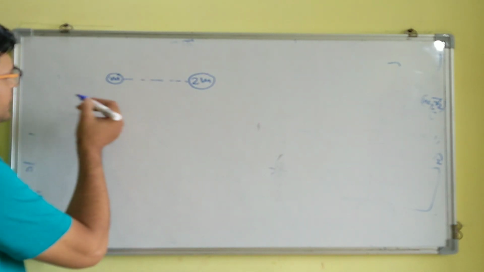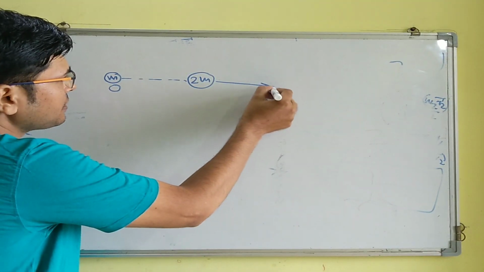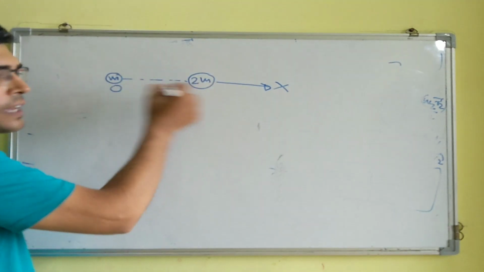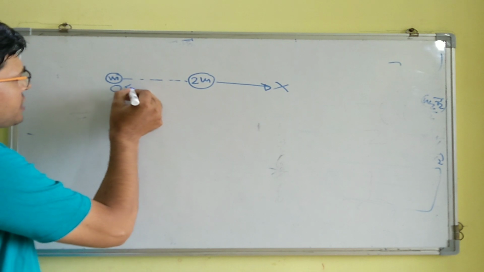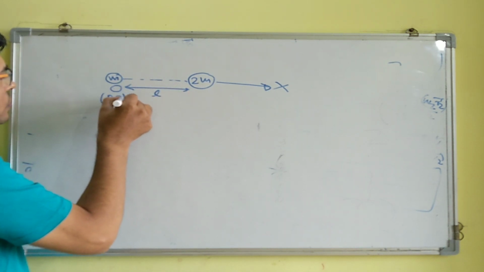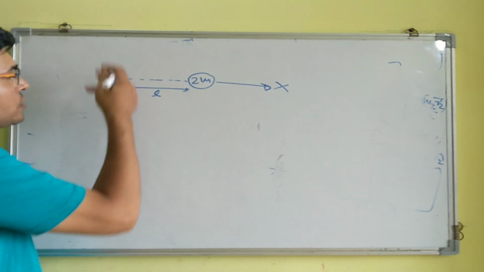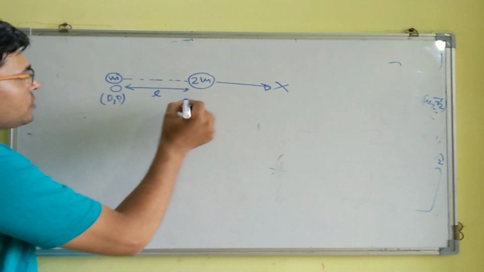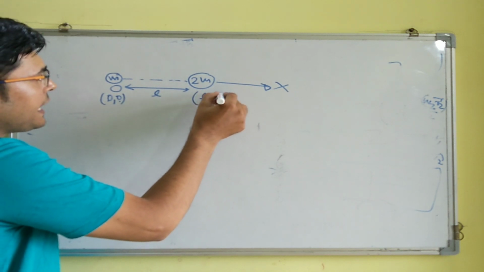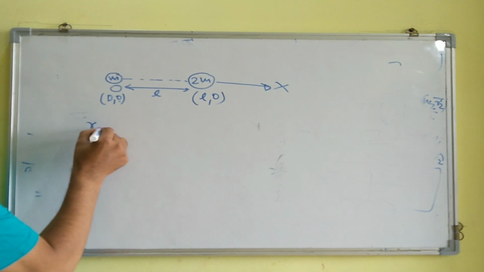Let's say that this is placed at origin and these two particles are placed along the x-axis, and the separation between these two is L. So the coordinate of this one would be 0 for the x coordinate and 0 for the y coordinate. As there is no y coordinate over here, the y coordinate will be 0, and this would be L, 0, right?